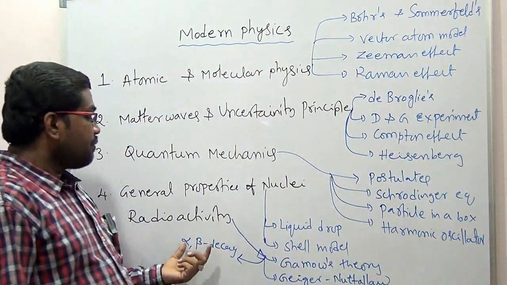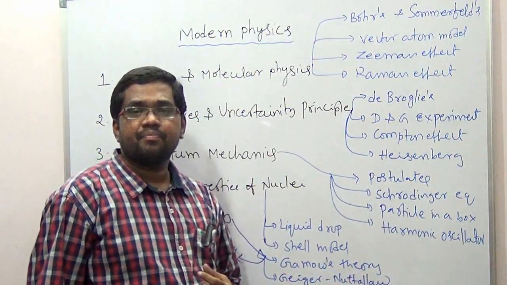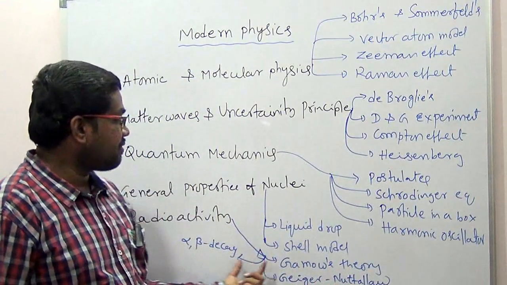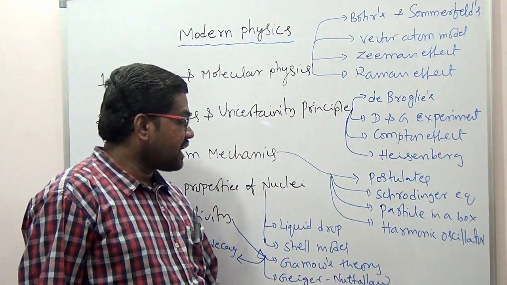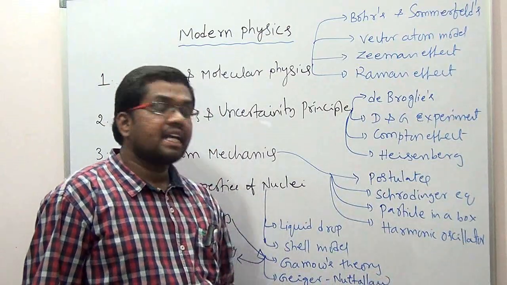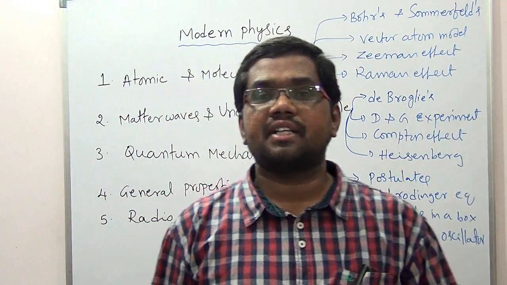And mainly we'll discuss Gamow's theory of alpha decay. So alpha decay was studied by the famous scientist Gamow. Then we'll try to understand what the Geiger-Nuttall law is. It is a quantum mechanical theory, and of course it is a little bit difficult, but we'll try to understand.